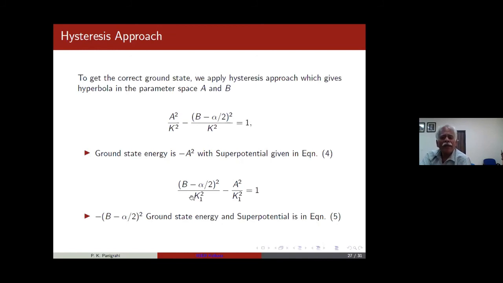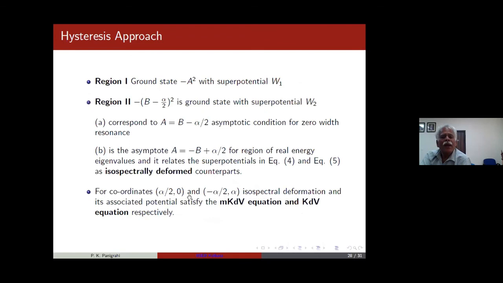So now I will not get into details. Okay. So you find a hysteresis kind of behavior. Earlier, the regions which I mentioned, region 1, region 2, region 3, these broken cases, can be nicely studied from the simple equation. In one case the ground state is minus a square, and the superpotential is W1. In the other case the ground state is this, and the superpotential is W2. You see this connection. So you can go from one to the other by tuning the parameters. This is the freedom which I had mentioned earlier.